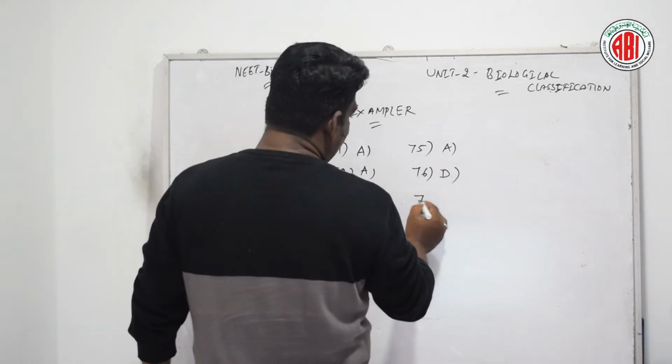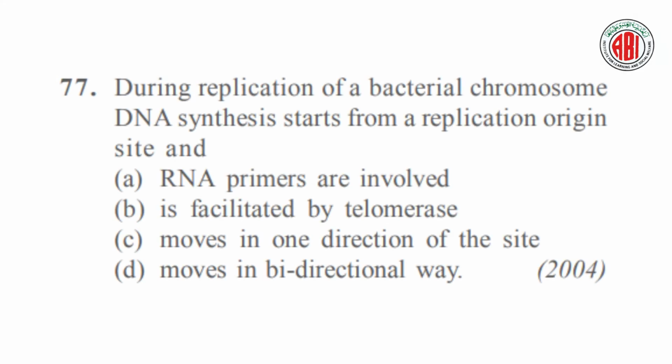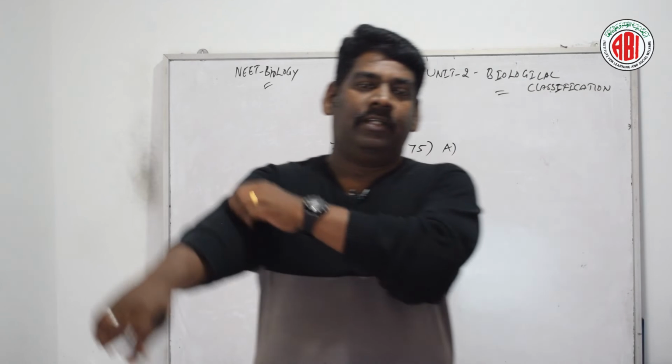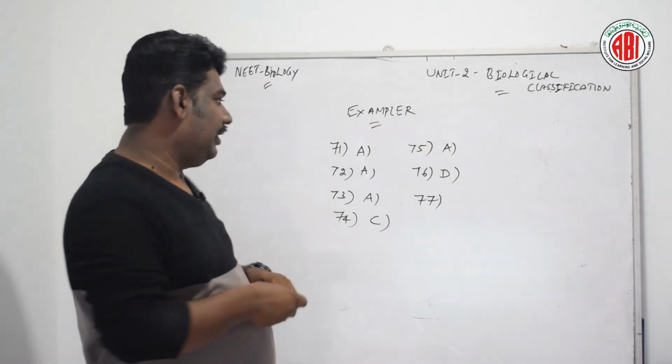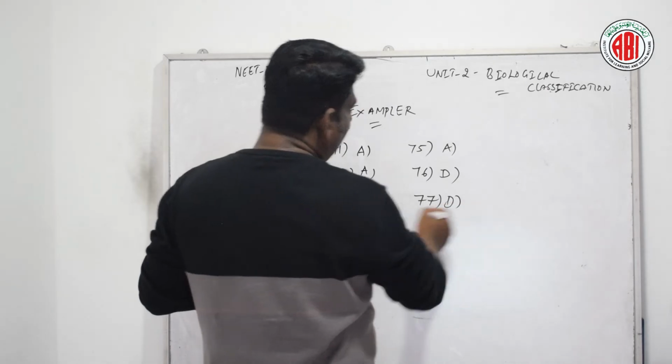Now let us go for question number 77. During replication of bacterial chromosome, DNA synthesis starts from a replication origin site, and here are four different options given. RNA primers are involved. It is facilitated by telomerase, and next moves in one direction of the site, moves in bidirectional of the site. Let us see the right answer for this question. According to this question number 77, you see option D is the right answer.